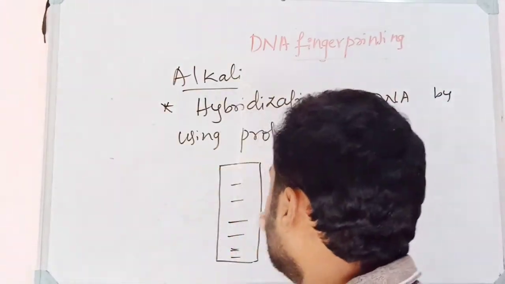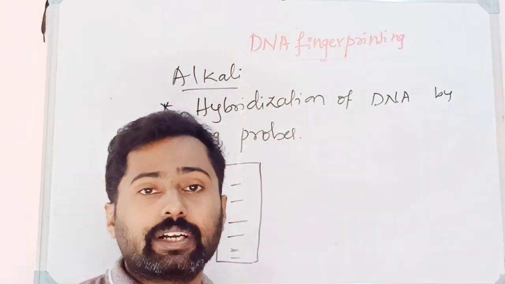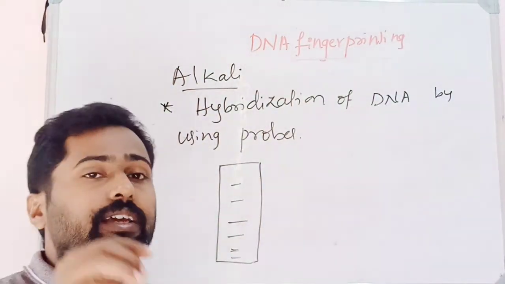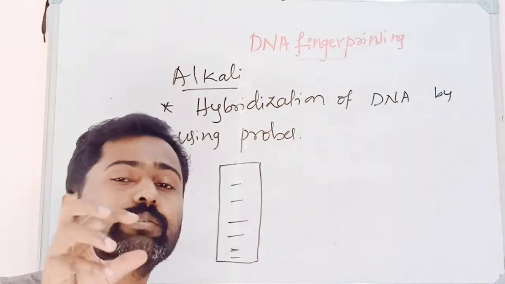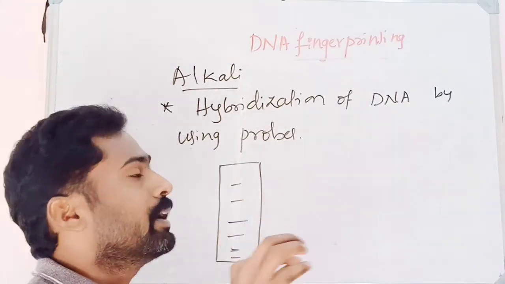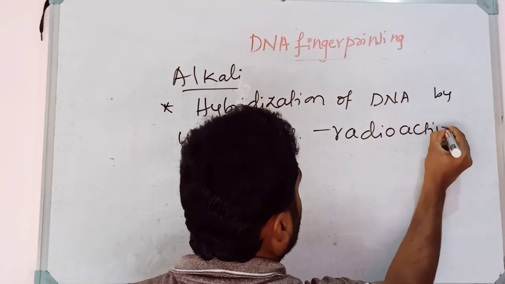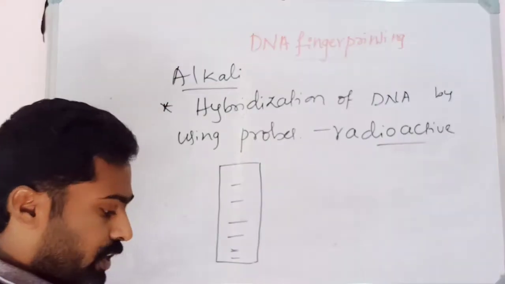The probes can bind to such regions in the separated DNA; wherever VNTR sequences are present, the probes go to those specific sites and bind, creating a hybrid DNA. Usually the probes used here are radioactive probes. What is a probe here?